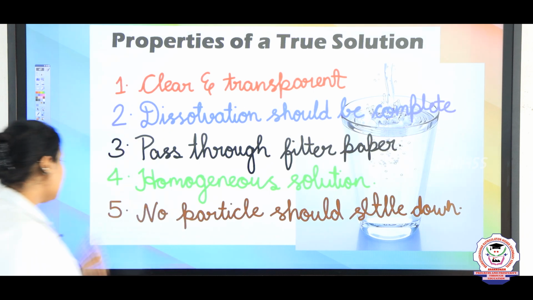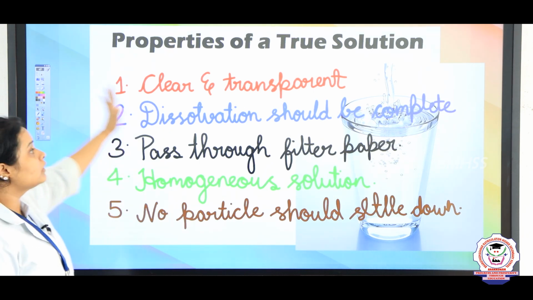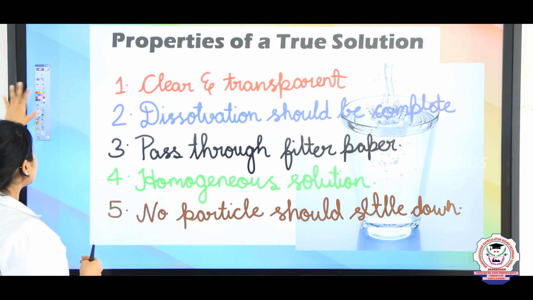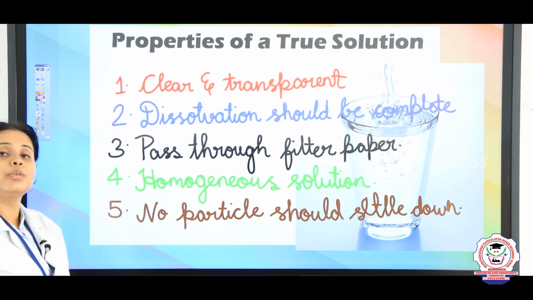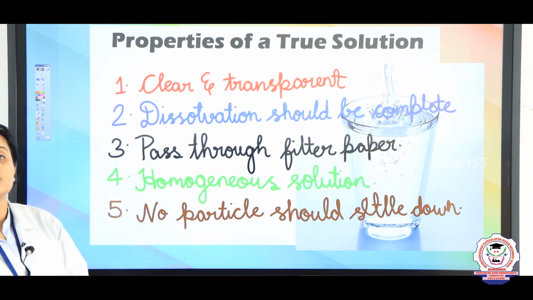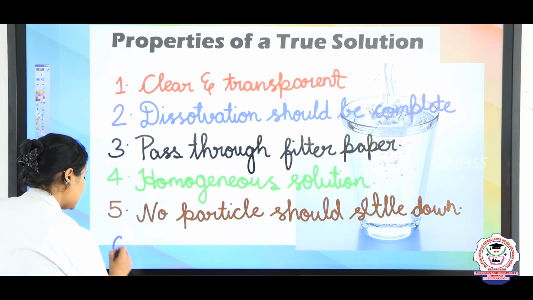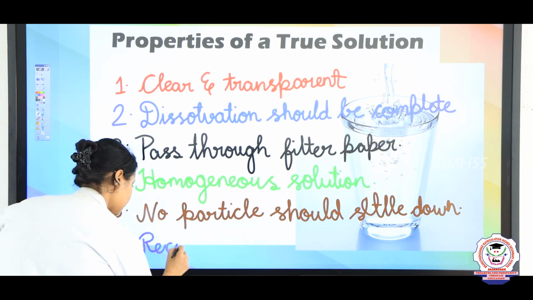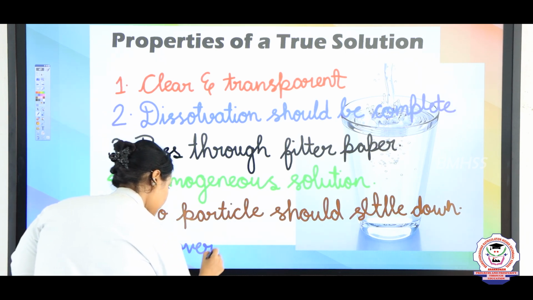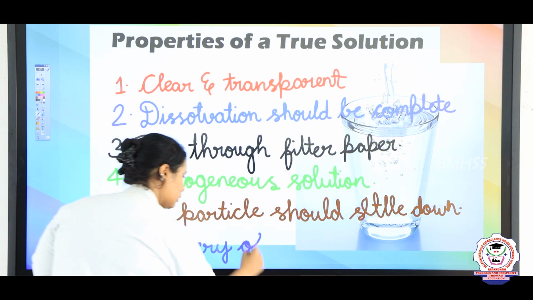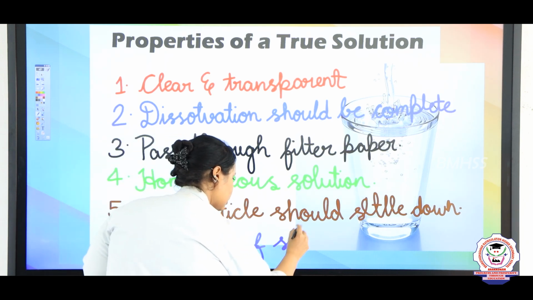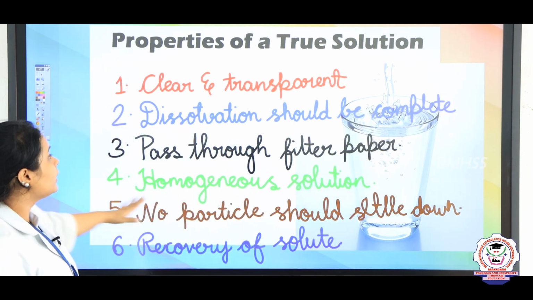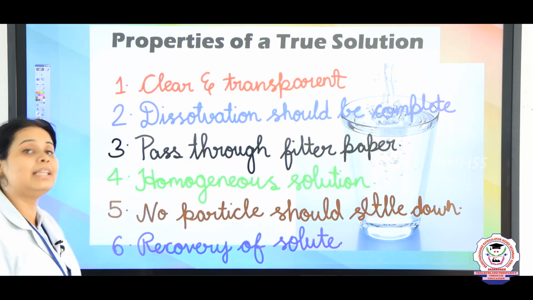And the last one is, after the solution is properly mixed, it should always be a clear solution, and you can recover the solute. The sixth one is recovery of solute. So these are the main 6 properties of a true solution.